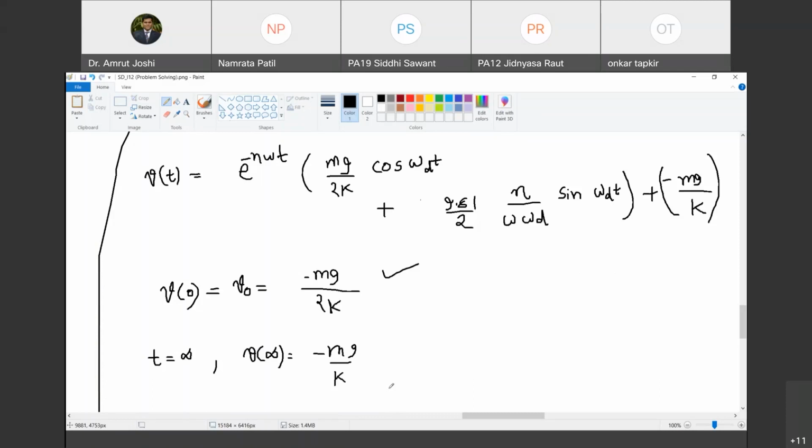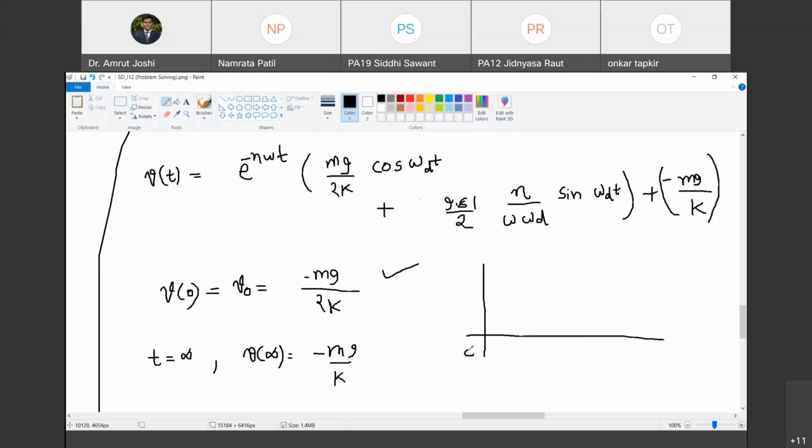Because the stretched position of the spring is lower than the unstretched position, it is in the negative y direction. So we are quite sure that this v of t response is correct. Are you with me? Now tell me, how will its plot look?